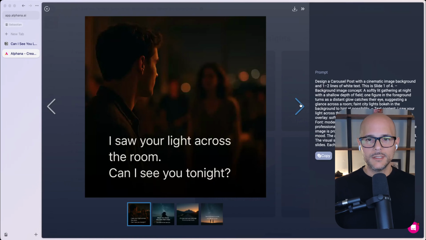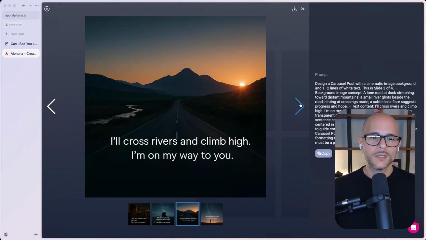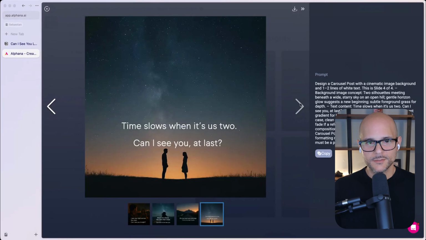And so in this case, it's saying, I saw your light across the room. Can I see you tonight? Meet me where the stars feel close. I just want to be near you. I'll cross rivers and climb high. I'm on my way to you. Time slows when it's us two. Can I see you at last?